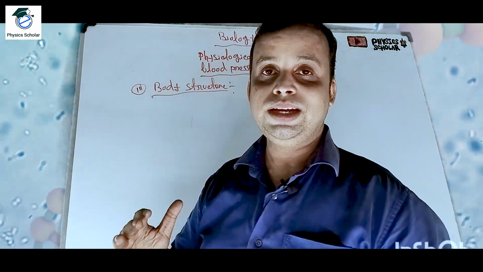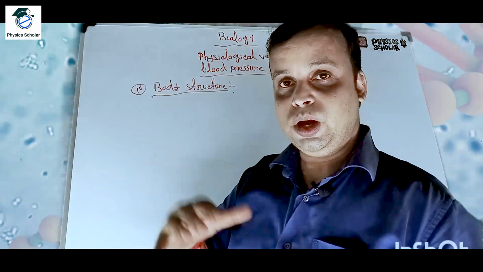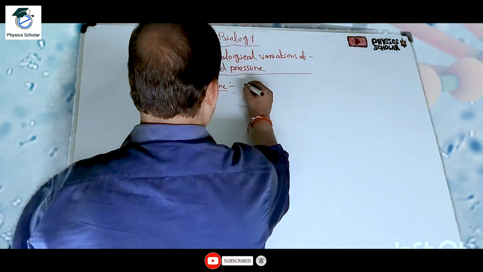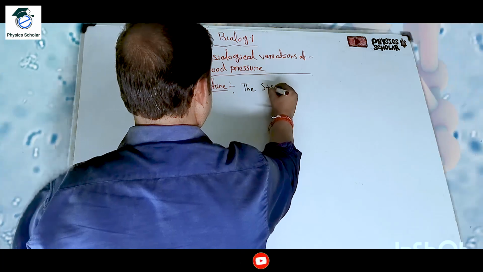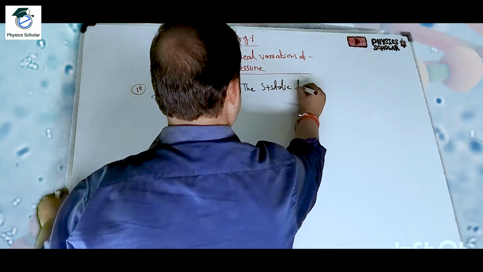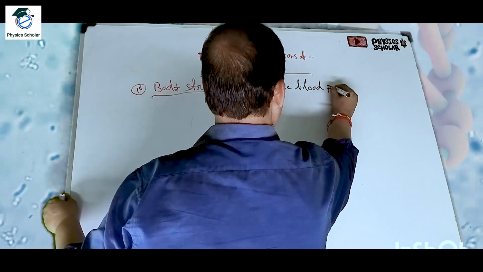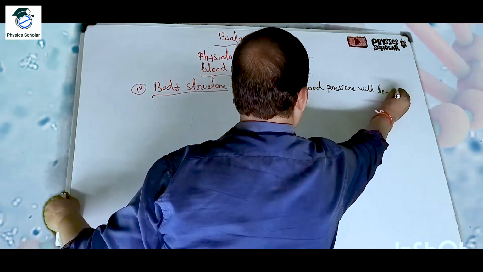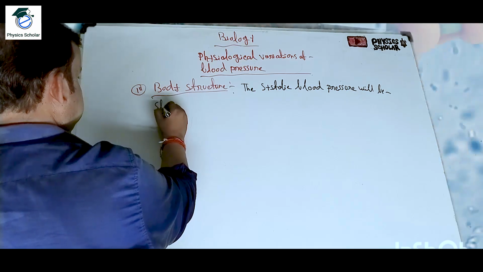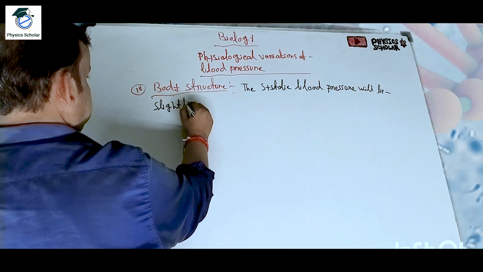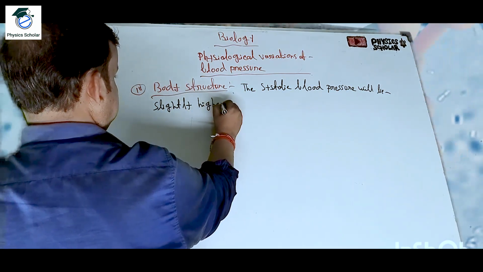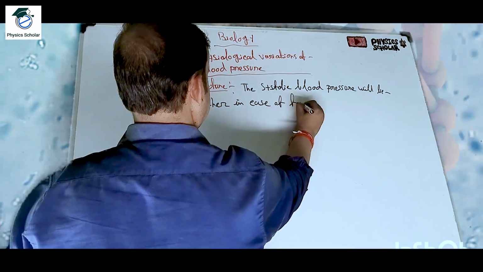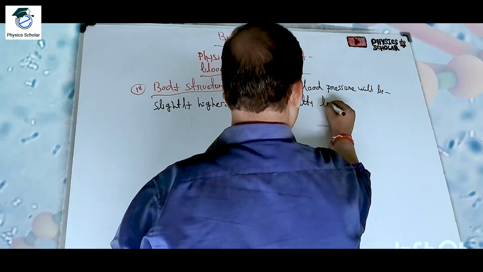The blood pressure will generally be higher compared to the normal, for heavier persons. Clear? So the systolic blood pressure will be slightly higher in case of fatty body structure.